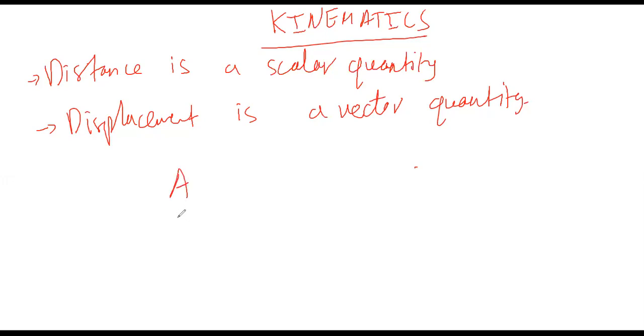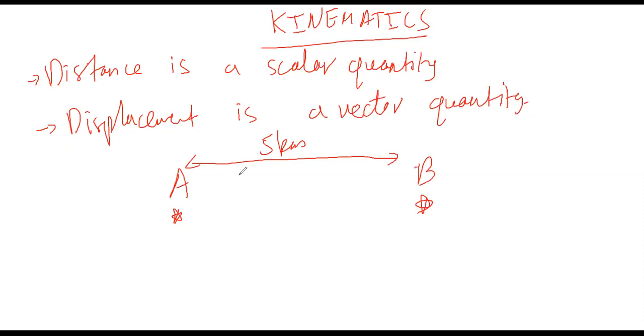Now this is point A and this is point B. If a person moves from point A to point B and it is, let's say, 5 kilometers, and I say that the distance between A and B is 5 kilometers. I'm again repeating my statement. The distance between A and B is 5 kilometers.